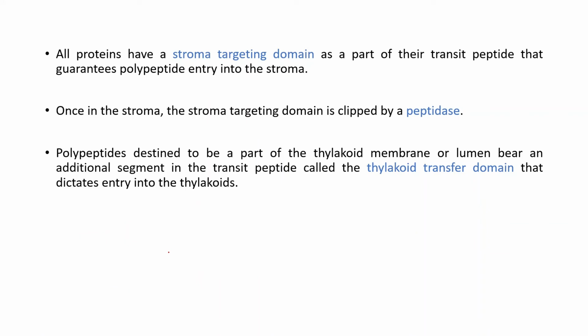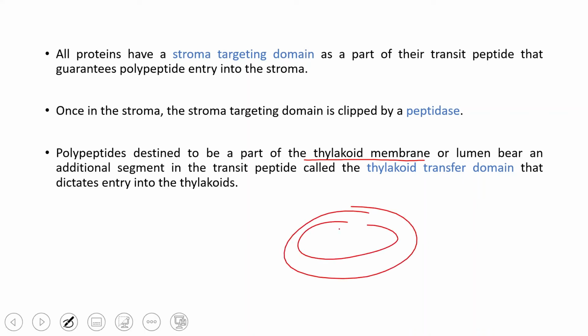Now, the polypeptides which are destined to be a part of the thylakoid membrane. Once the polypeptide is in the stroma, it can lie in the stroma or it can enter the thylakoids, right? So, in case the polypeptides are destined to be a part of the thylakoid membrane, there is an additional segment in the transit peptide which is called the thylakoid transfer domain. Now, this thylakoid transfer domain is responsible for the entry of the peptide into the thylakoid membrane.